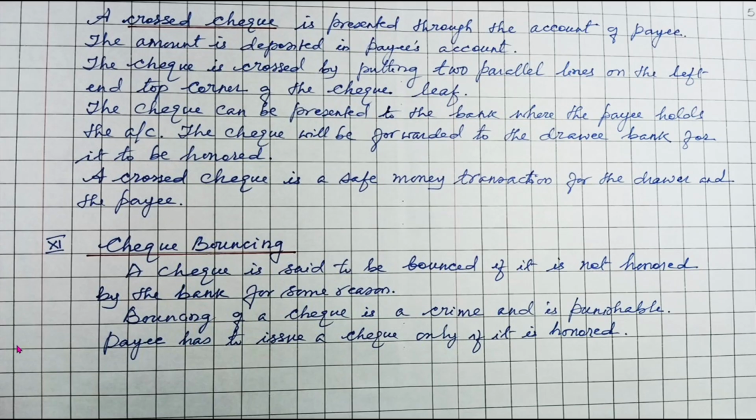Now check bouncing. A check is said to be bounced if it is not honored by the bank for some reason. Bouncing of a check is a crime and is punishable. Payee has to issue a check only if it is honored. So remember that.